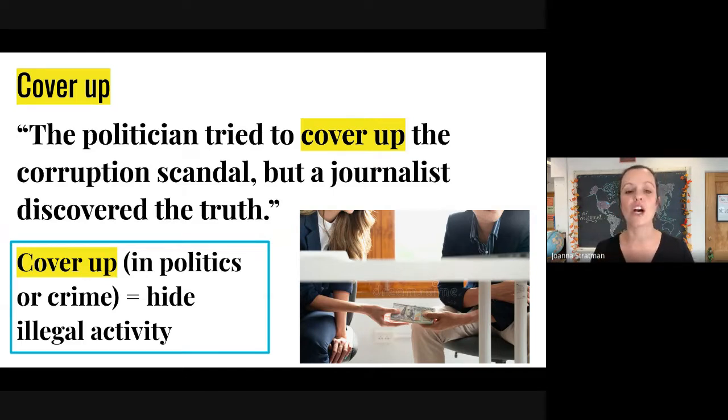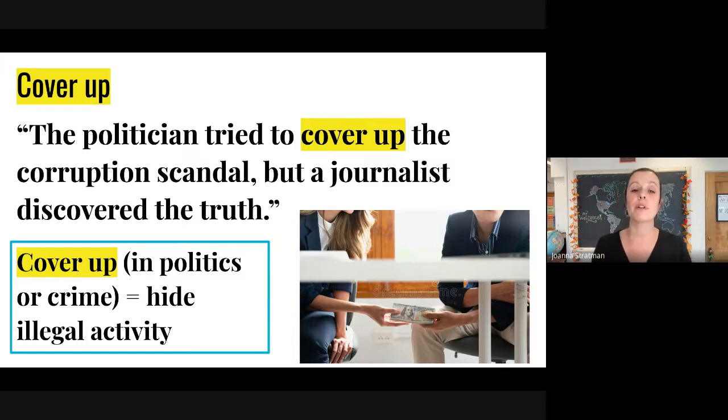You are hiding a crime. So in this case, the politician committed a crime, and now he is trying to hide the evidence of this crime. And this use is not only for politics, but it can be used for crime in general.